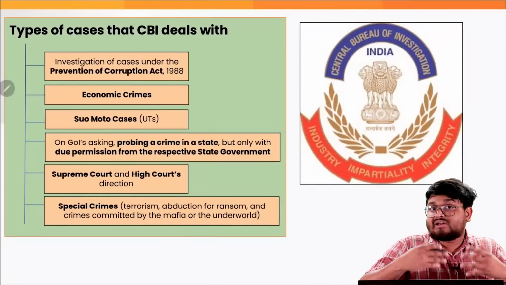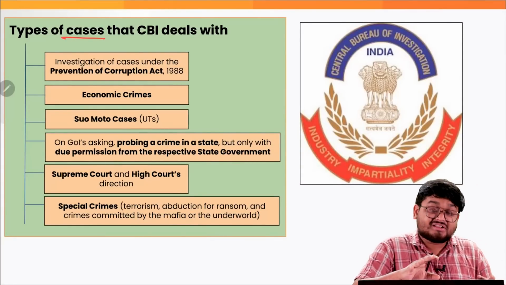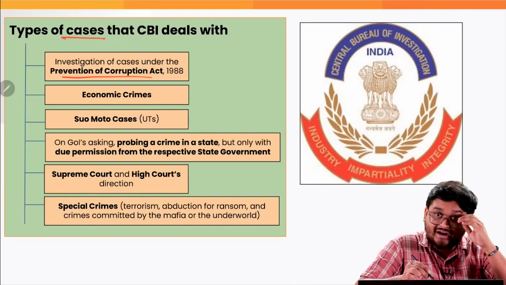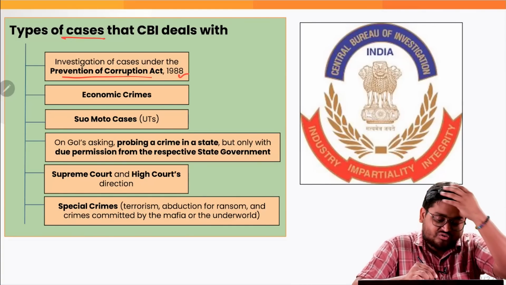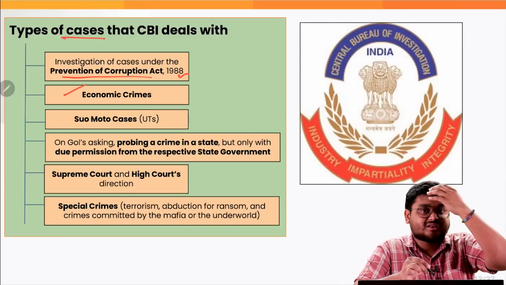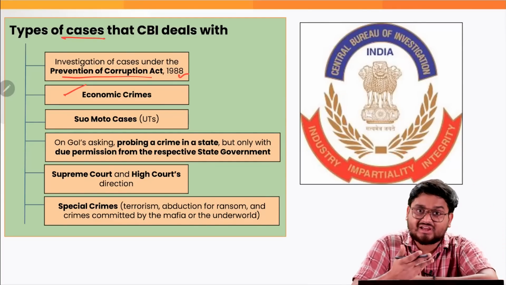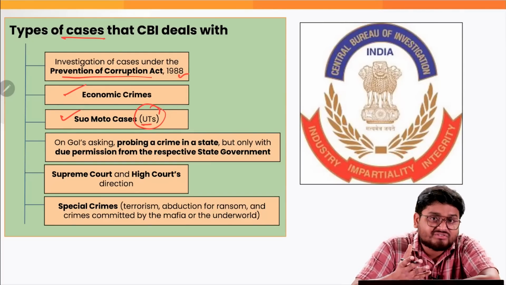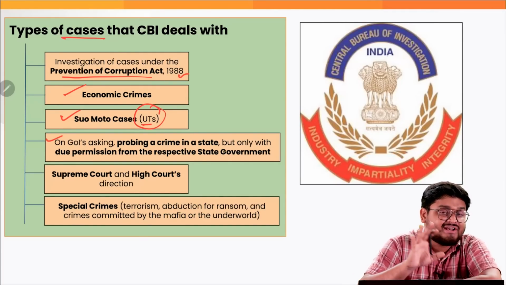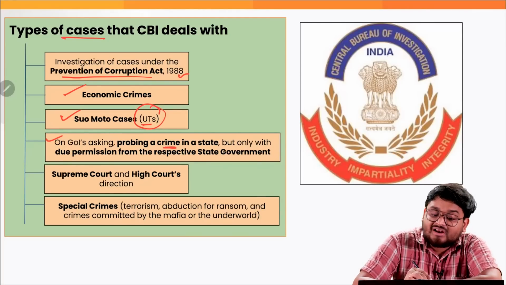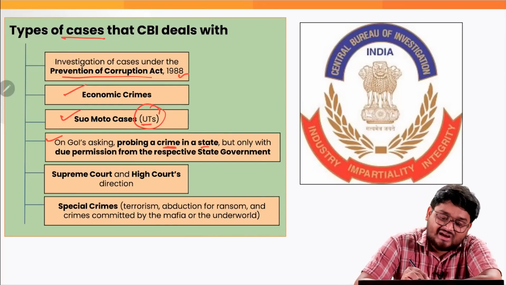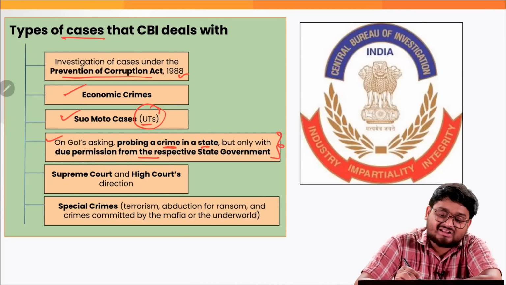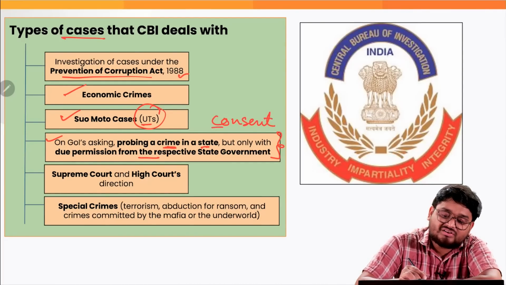When it comes to the various types of cases that CBI deals with, firstly we have the investigation of cases under the Prevention of Corruption Act of 1988. We also have the various economic crimes that take place in the country, where CBI can investigate the same. We also have the suo motu cases that CBI can take in the various union territories of the country. We also have cases on the Government of India asking, right? CBI can investigate any crime in a state, but only with the prior permission of the state government, that is, taking the consent of the state government.